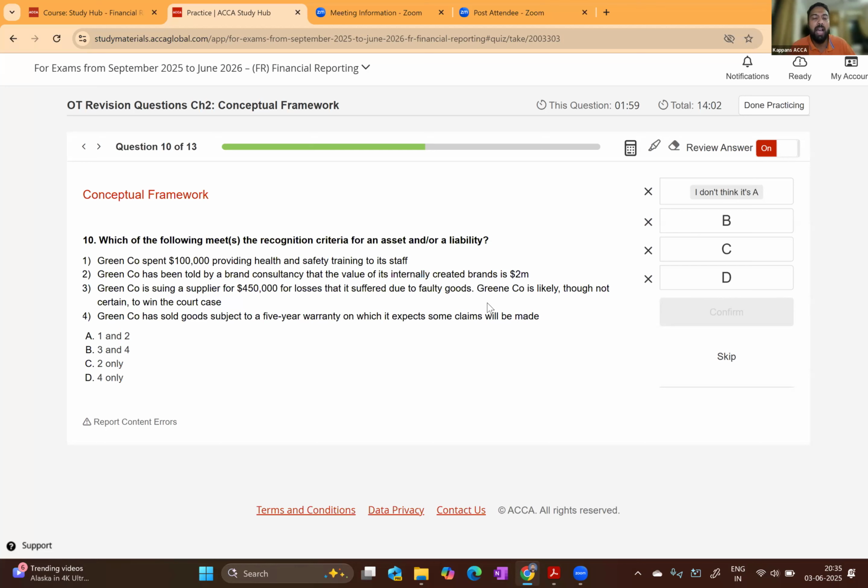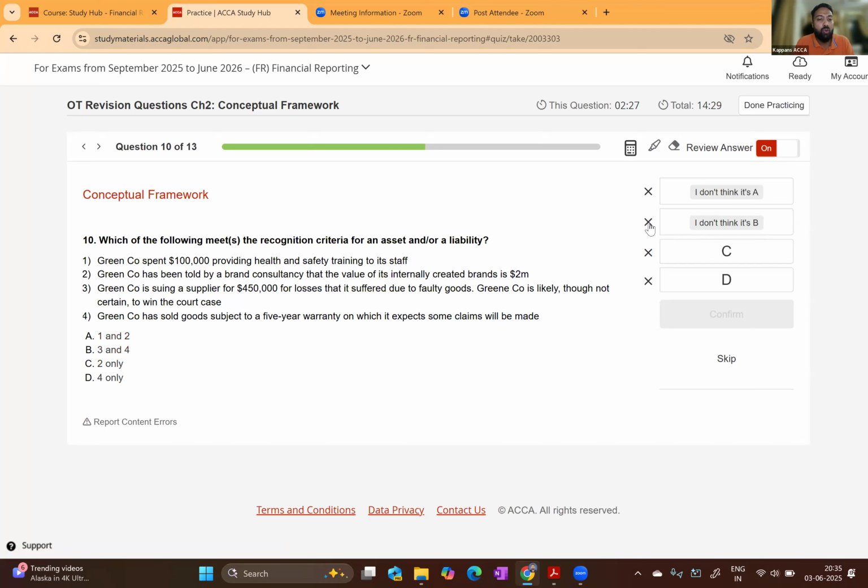You know that we have learned in IAS 37, provisions, contingent liability and contingent asset. If there is a possible inflow, less than 50% chance, then it is disclosed as a contingent asset in the notes. It's not an asset, it is disclosed. So 3 is not the answer. Since 3 is not the answer, we can now remove B also from the equation. So what about the fourth one?